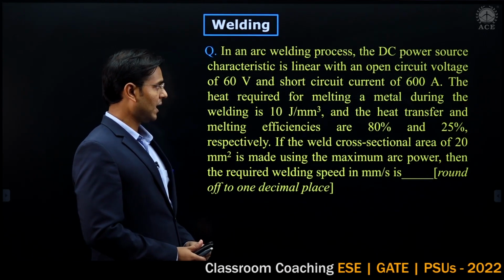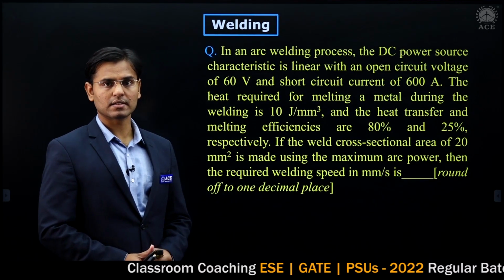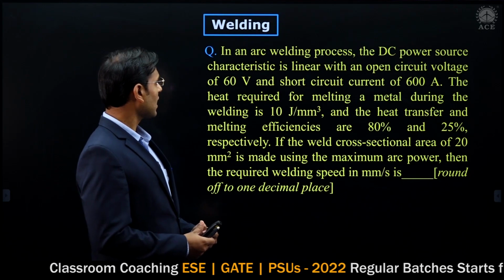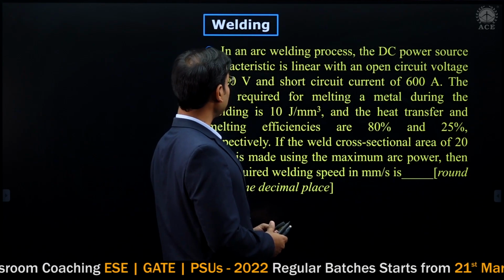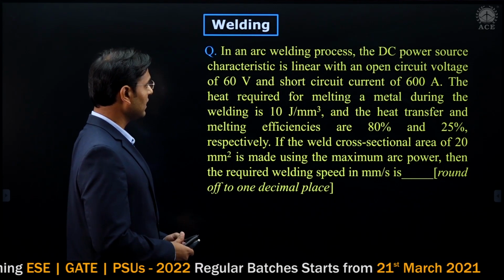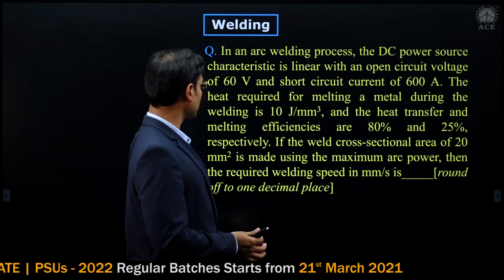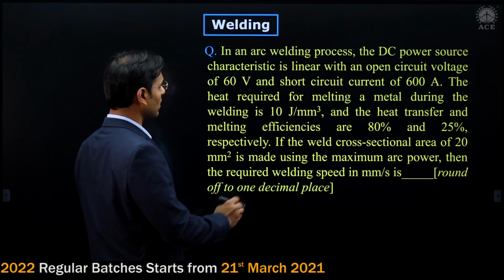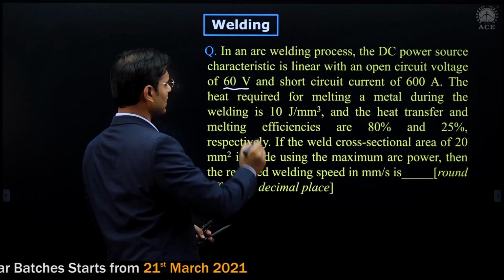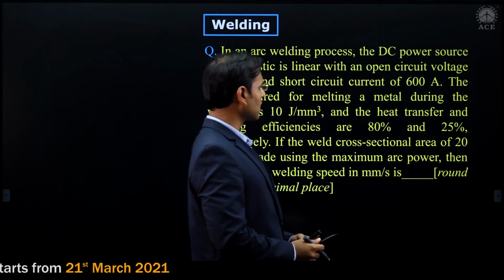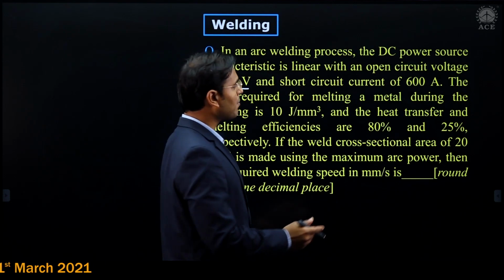In an arc welding process, just see, this problem is asked on arc welding. The DC power source characteristic is linear with an open circuit voltage of 60 volt and a short circuit current of 600 ampere.